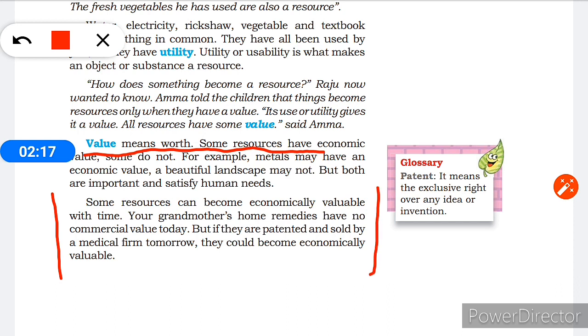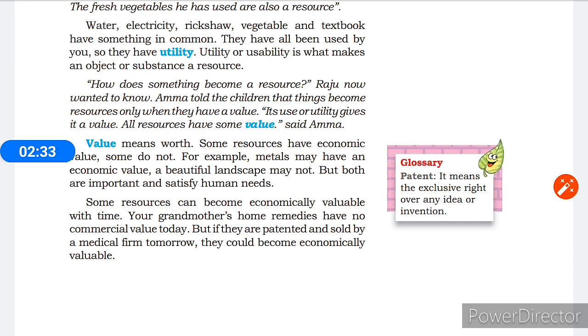Your grandmother's home remedy has no commercial value today, but if it is patented and sold by a medical firm tomorrow, it could become economically valuable. From this it is clear that things become resources only when they have a value. Its use or utility gives it a value. All resources have some value.